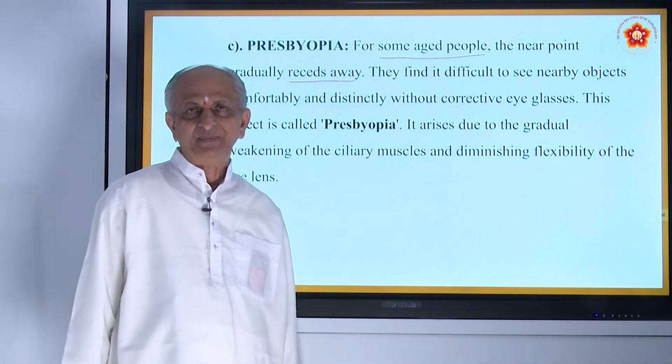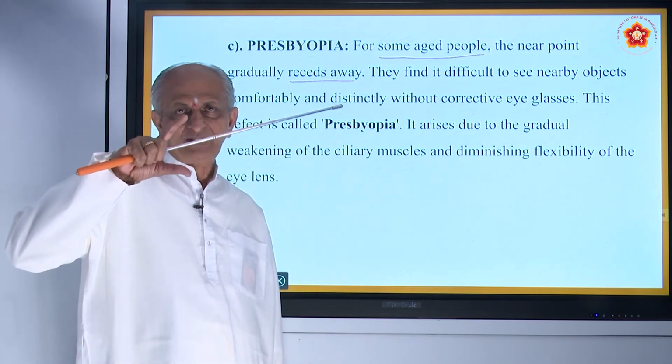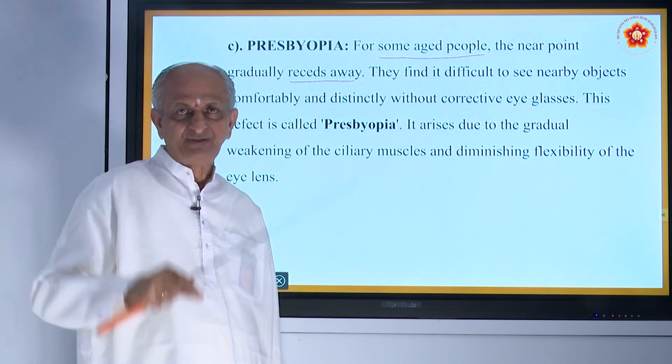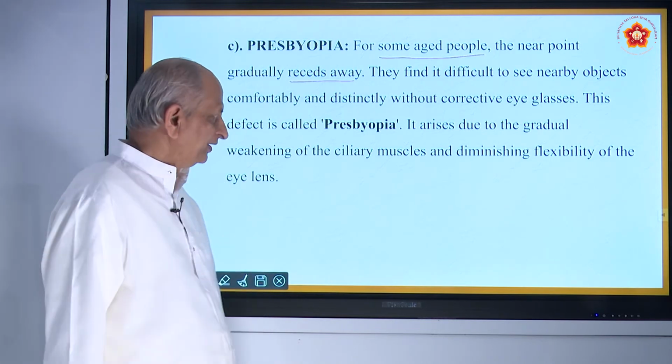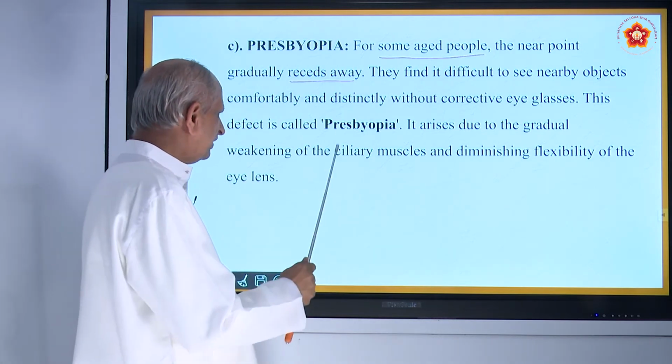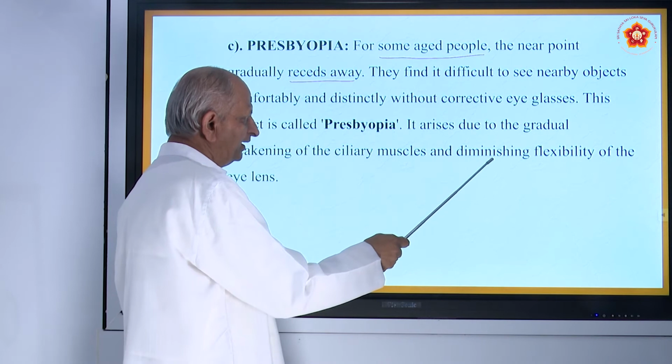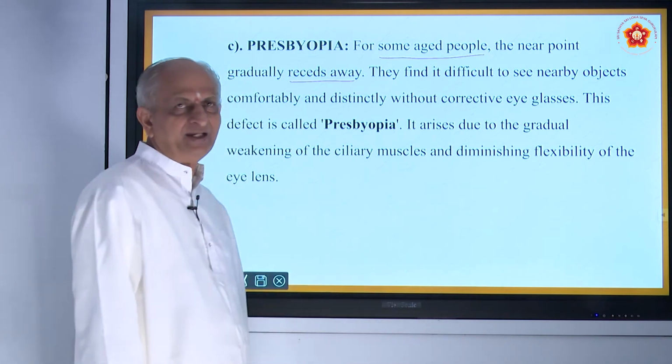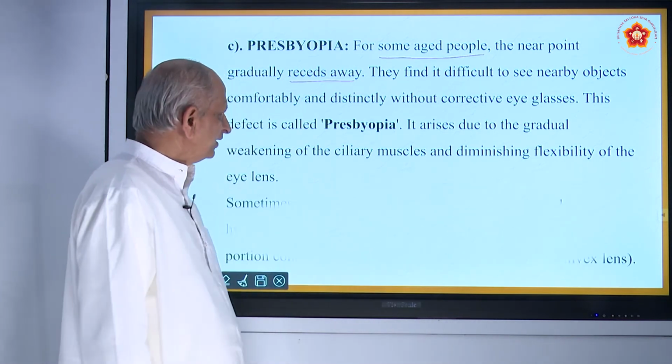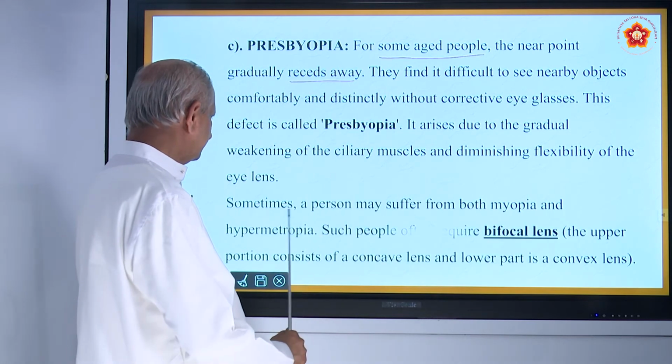What do the ciliary muscles do? They help in the elongation or contraction of the eye lens. So when they become weak, their power also will be less. That diminishes the flexibility of the eye lens. So this is the defect.